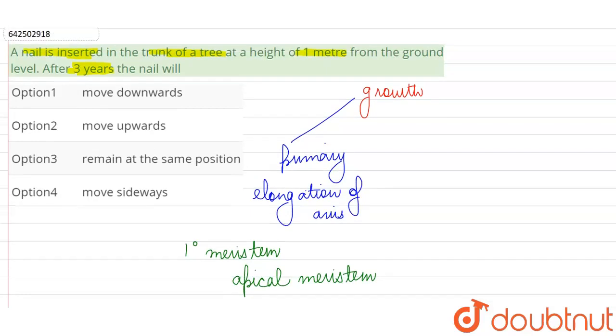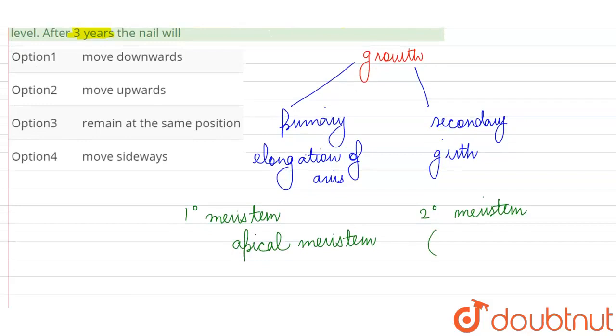But the second kind of growth that is seen in plants is the secondary growth, and over here not the length but the thickness of the plant is increasing. The increase in girth is known as secondary growth, and it is caused due to secondary meristematic tissues which are cylindrical and are also known as lateral meristem or cambium.